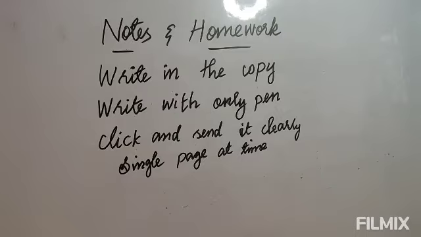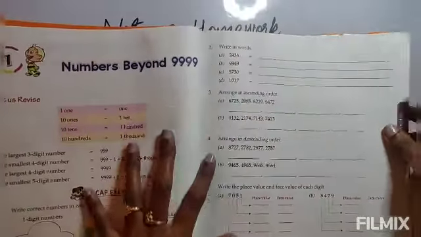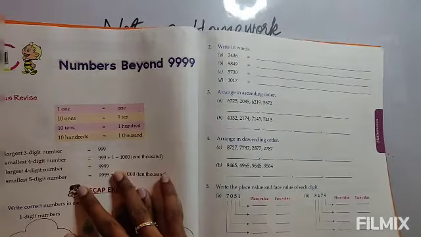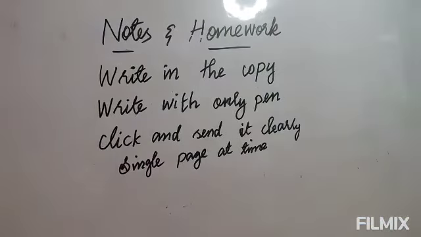And when you click, don't click two pages together. When you have your copy, there are two pages, isn't it? Suppose I am taking the book, this is one page and this is one page. Don't click both pages together. First click this page, then click that page. Each page separately, click and send it. You can send it in PDF format, or in document format, or as single photos also. This is the instruction I want to give you for the homework.